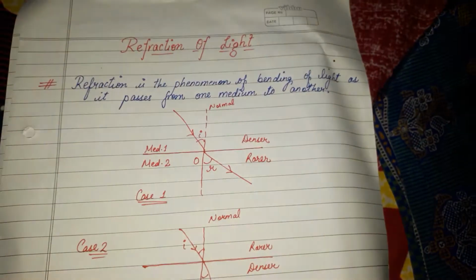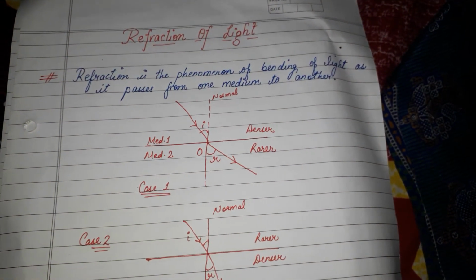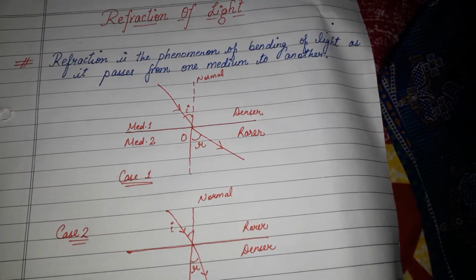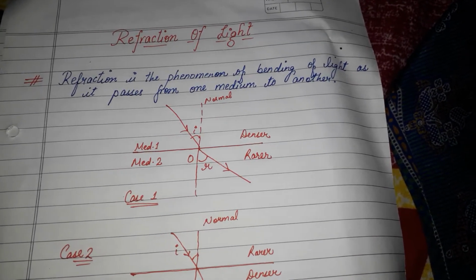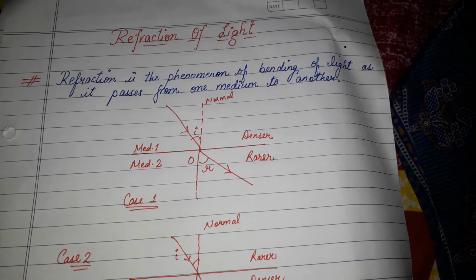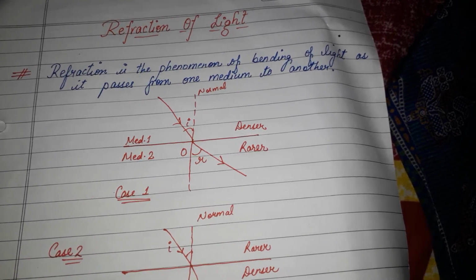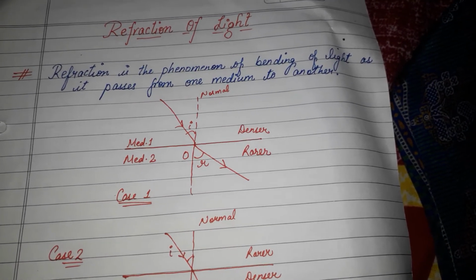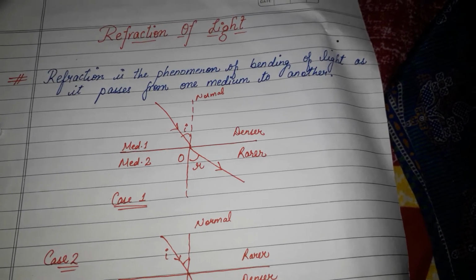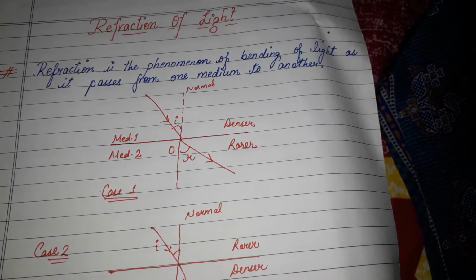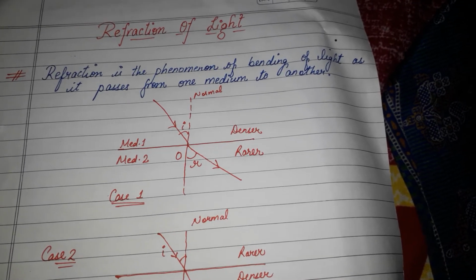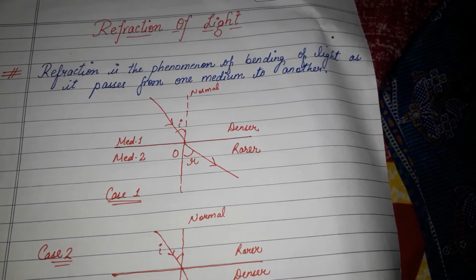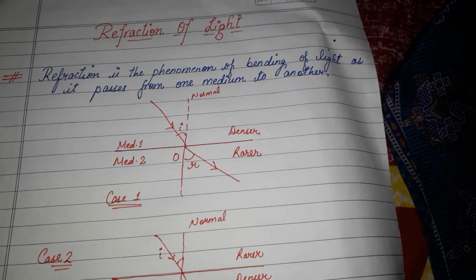Yes, good morning everyone. So now the next topic is refraction of light. Okay, we were studying the chapter light, reflection and refraction. We have completed the topic reflection and now we will be going with refraction of light. Whenever light falls on the surface of a material, three phenomena are possible. Yes, three phenomena. If the light beam bounces back in the same medium, it is called reflection.